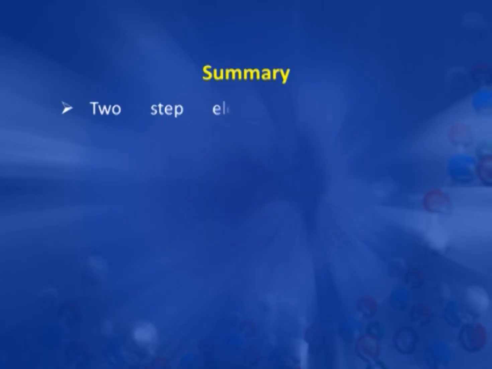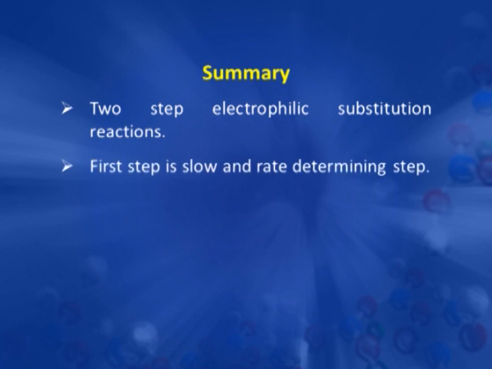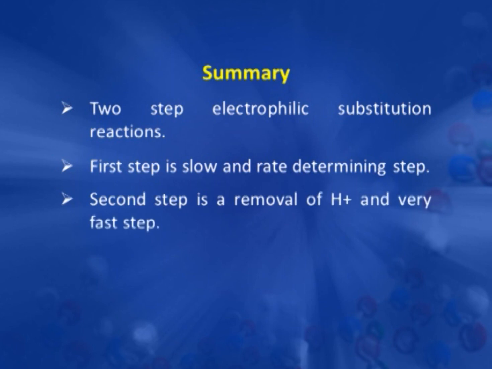Now, today we have discussed the electrophilic substitution reactions of benzene, and we have seen this reaction takes place in two steps. In the first step, the electrophile attacks the benzene ring, which is a slow step and the rate determining step. The second step is the removal of H plus to give back the aromatic system, and that is a fast step, because once the carbocation forms it readily loses H plus to the base and gives the substituted product.